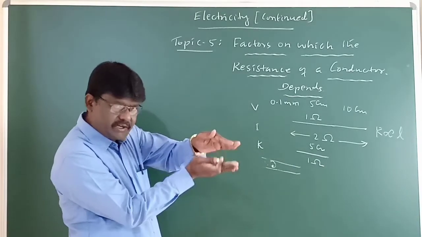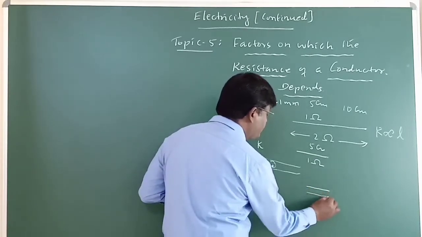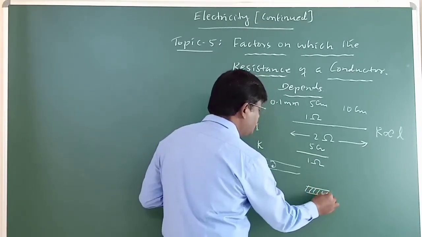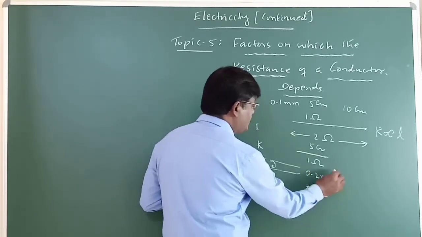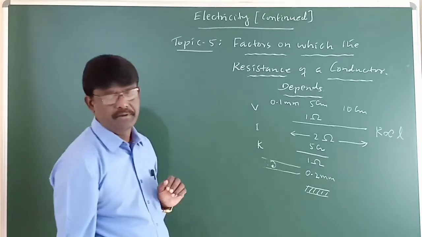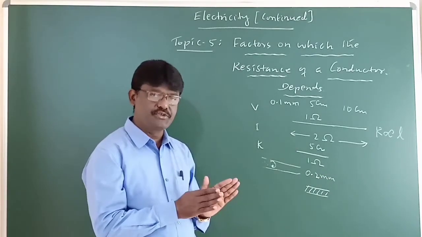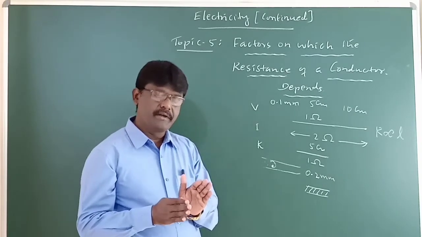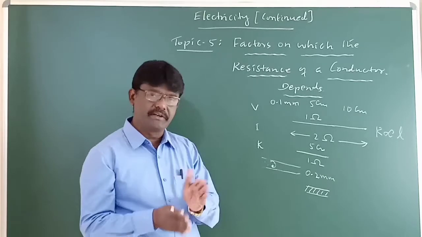Now we shall increase the thickness. If the thickness is doubled, say it has become 0.2 mm. Now what about the resistance? Does it change, or remain the same, or will it increase, or will it decrease?